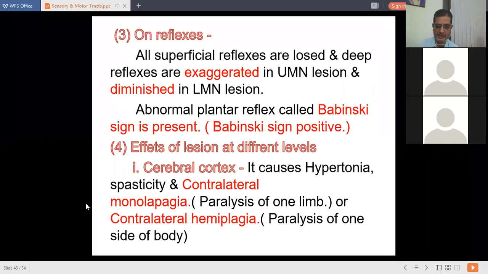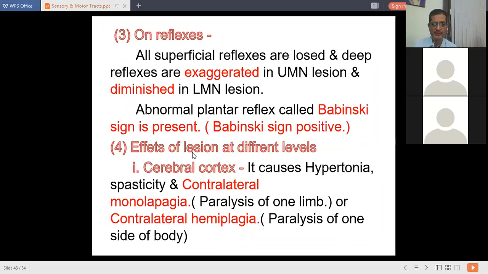What are we doing? We are just moving a pointed object on the plantar surface. Normally you get plantar flexion of all toes, including the great toe. But in case of upper motor neuron lesion, you will get dorsiflexion, that is, upward movement of the big toe and all toes. That is called Babinski sign positive.